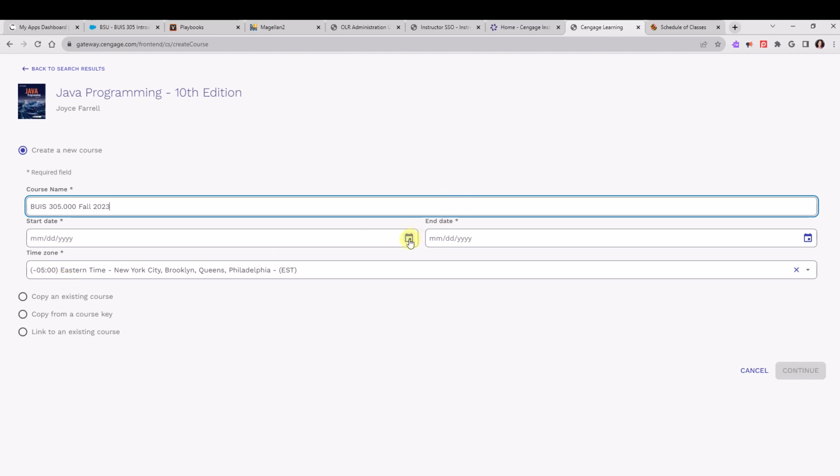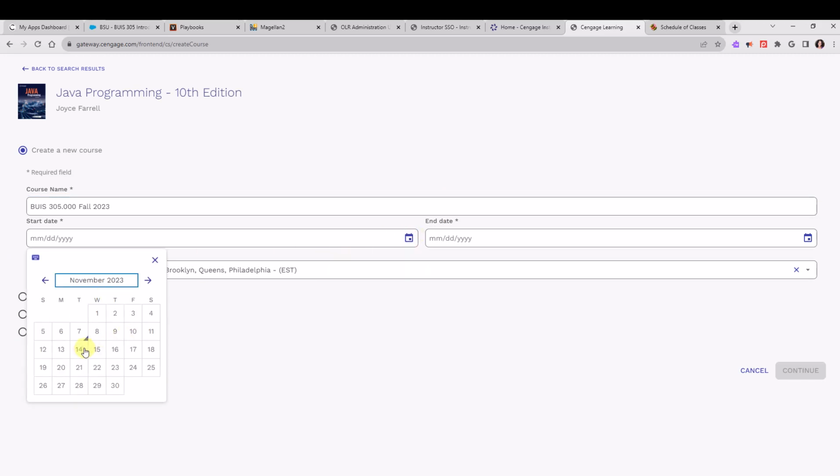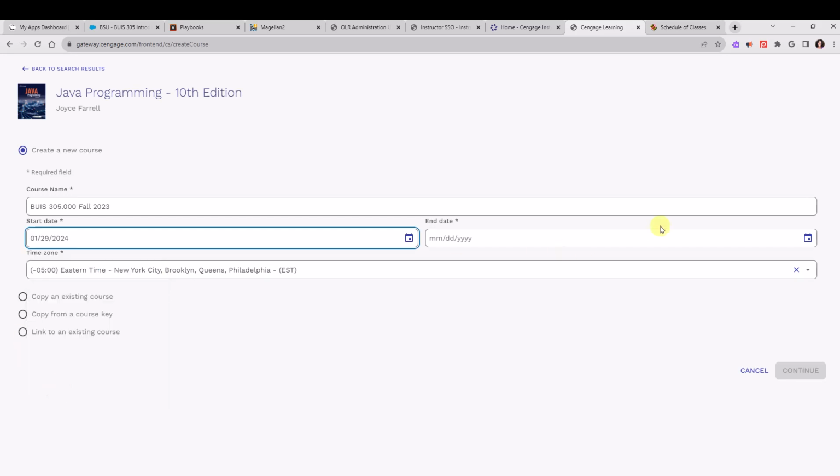As far as starting and end dates, you want to click on the calendar icon and put in the first day of your class. So if your class starts in January, you're going to move the start date to January, and then the end date.